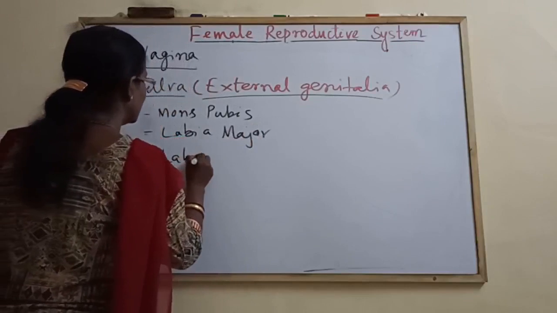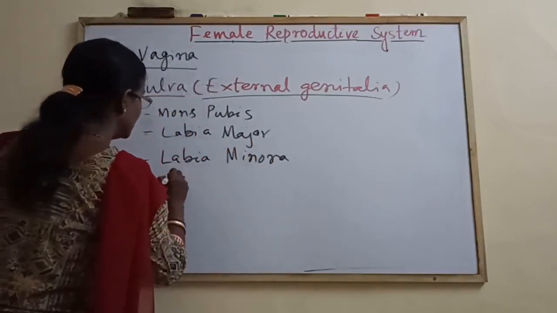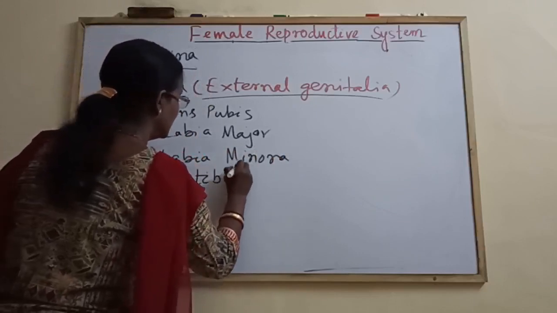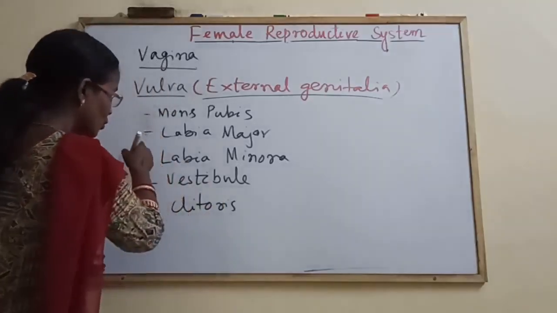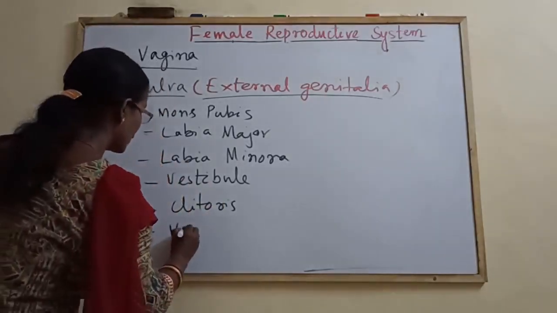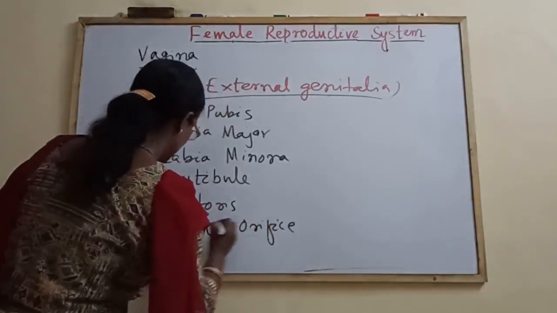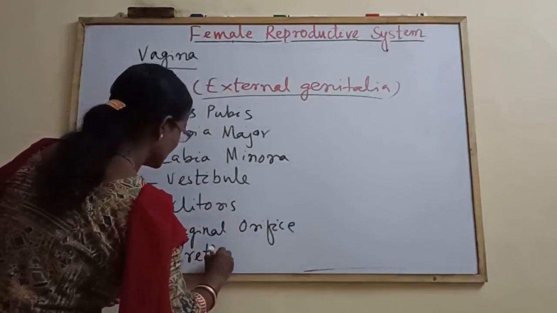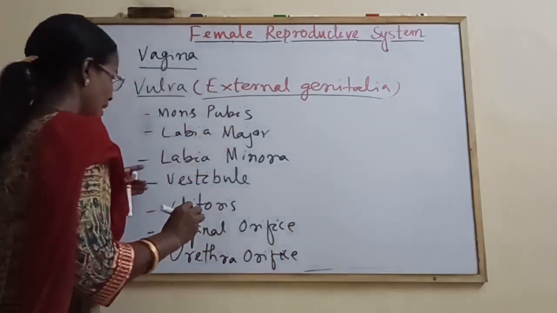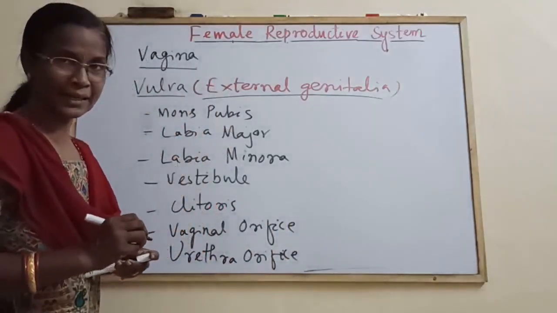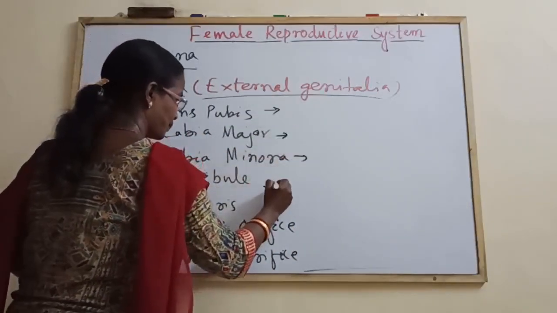Labia minora, vestibule, clitoris. You have to number them 1, 2, 3, 4 like this. Vaginal orifice, urethral orifice, and in the meantime I left one thing, the perineum. Similarly, you have to write one sentence against each.